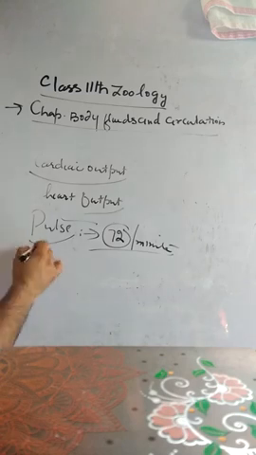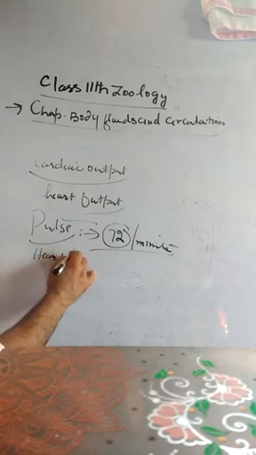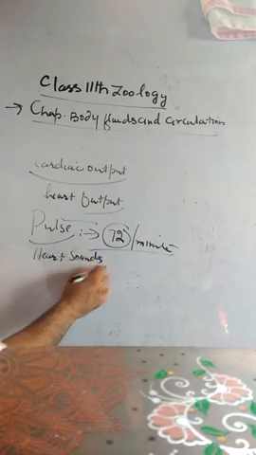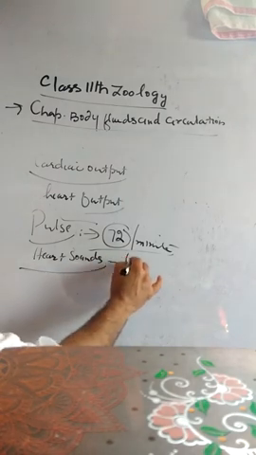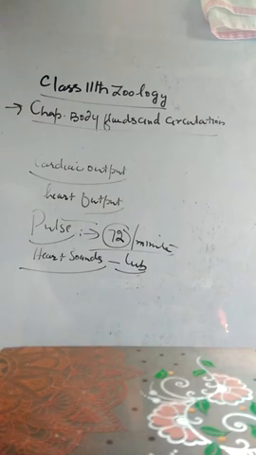There are some heart sounds related to the working and physiology of the heart. First heart sound, second heart sound. The heart emits two sounds, first and second, during each heartbeat. The first heart sound is likened to the word lub, spoken very softly. It is low pitched, not very loud, and of long duration. It is produced by the simultaneous tight closure of the tricuspid and bicuspid valves at the start of ventricular contraction.